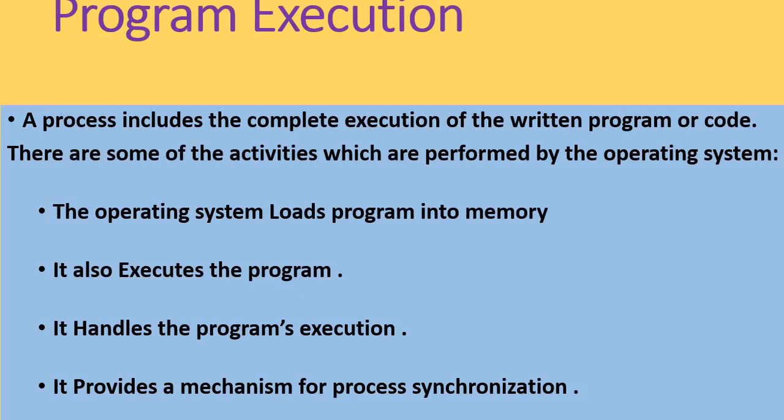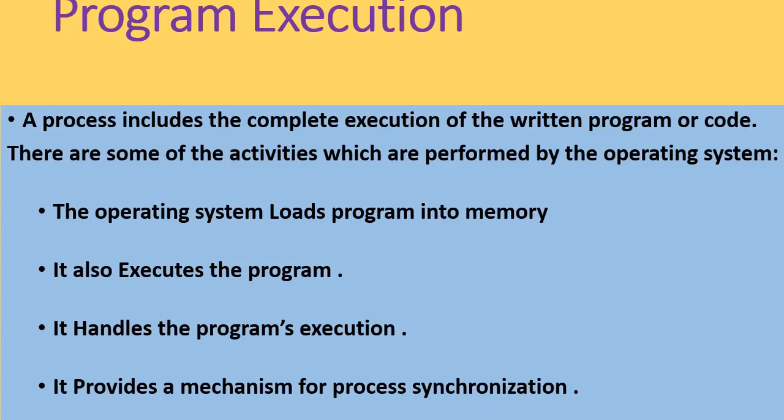In program execution, the operating system must be able to load a variety of activities into memory to run them, and the program must be able to end its execution either normally or abnormally. The process includes the complete execution of the written program or code.